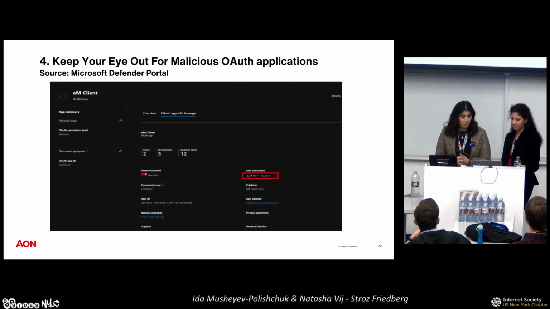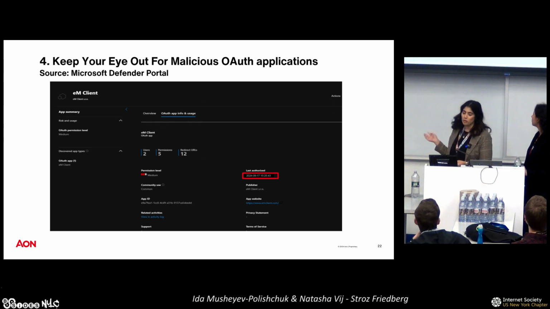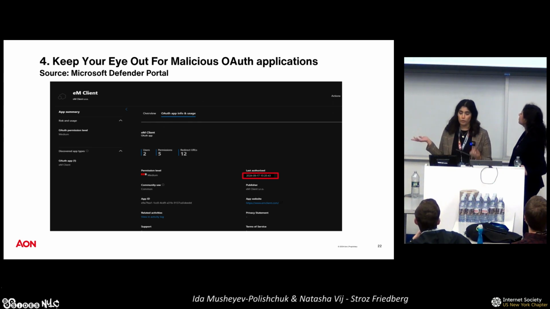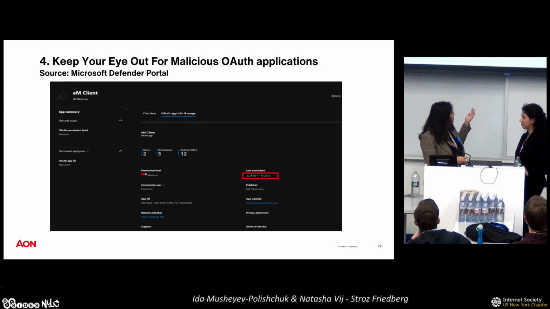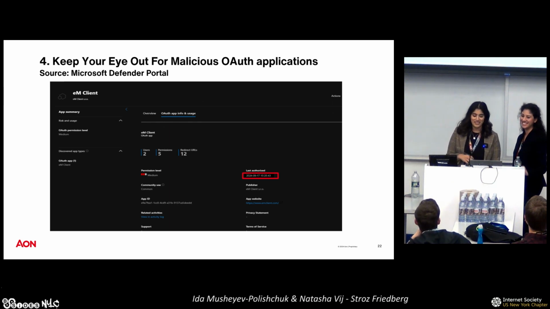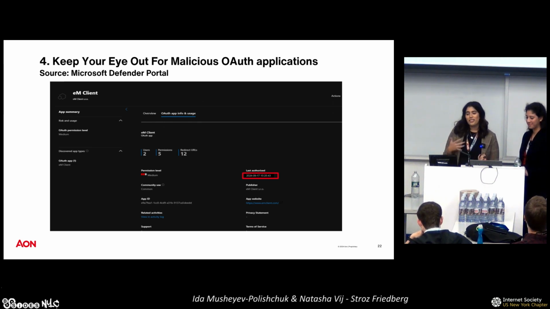Going back to our client, we were able to go into the Microsoft Defender portal, which is one of the log sources that we can look at for OAuth applications. And we were able to see that EM Client was installed. It's a little bit blurry, but I promise you, it says September 17th, 2024, which is within our threat actor window as well.